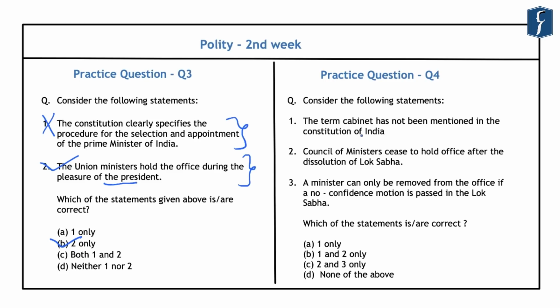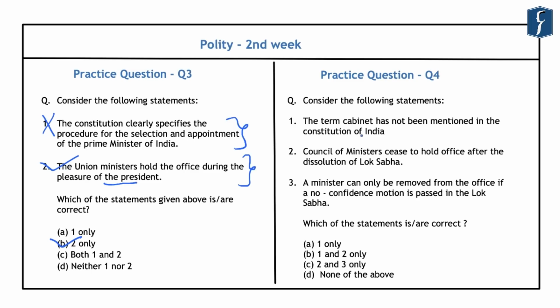and it provides that the President can declare a national emergency when the security of India or a part of it is threatened by a war or external aggression or armed rebellion. Now, regarding this proclamation of emergency under Article 352, the 44th Constitutional Amendment Act provided for a safeguard, and it provided that the President can proclaim a national emergency only after receiving a written recommendation from the Cabinet. And this means that the emergency can be declared only on the concurrence of the Cabinet and not merely on the advice of the Prime Minister.